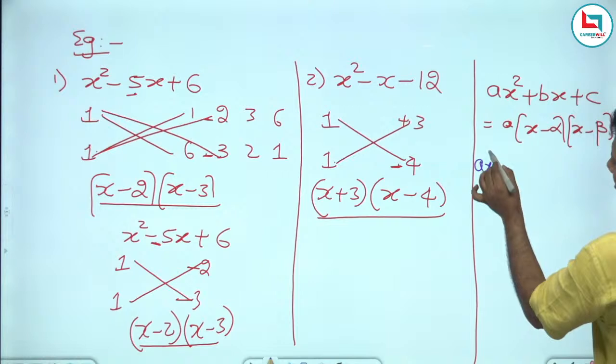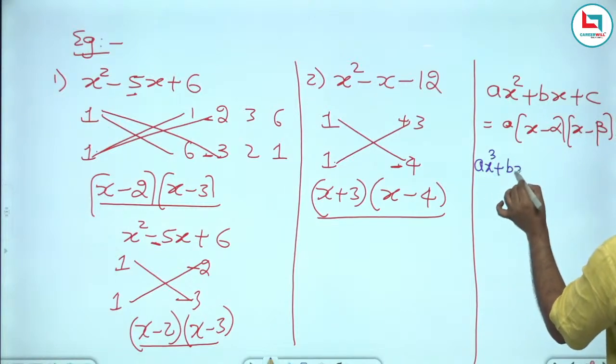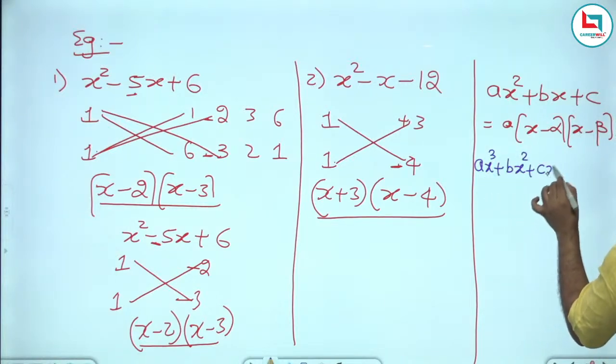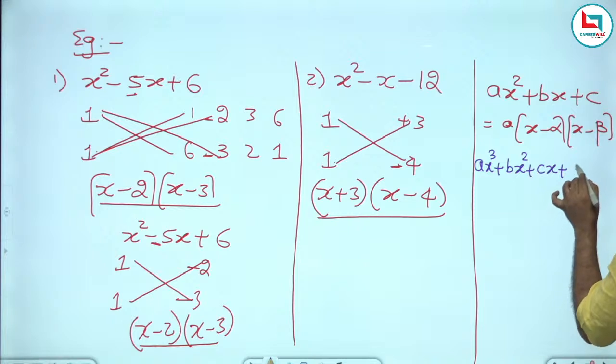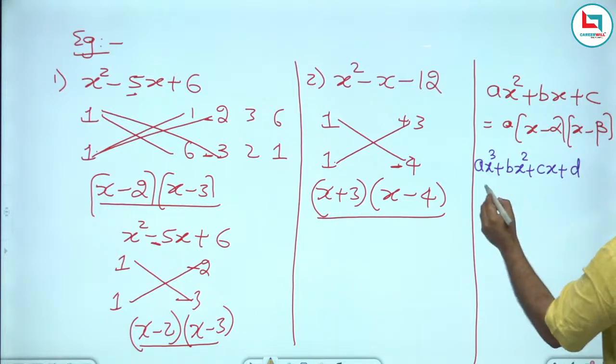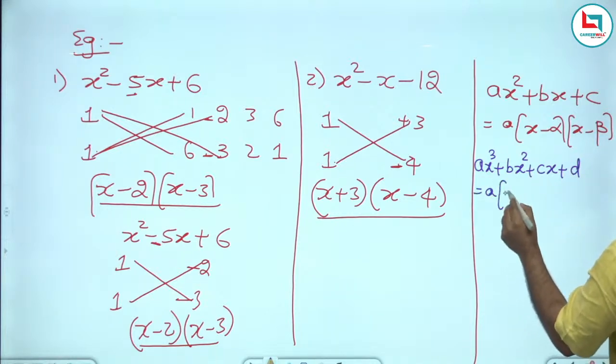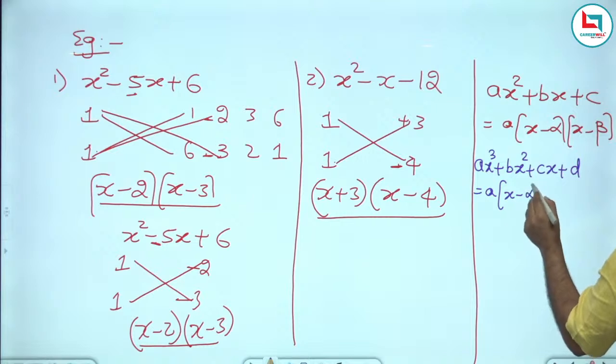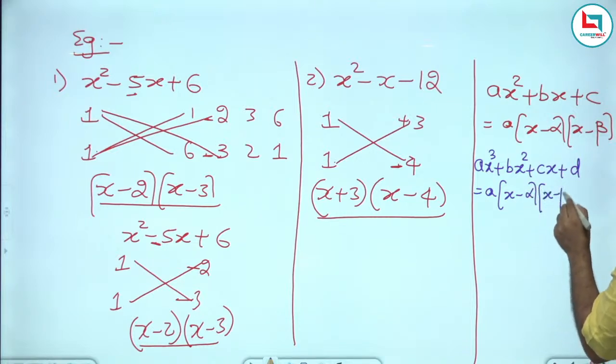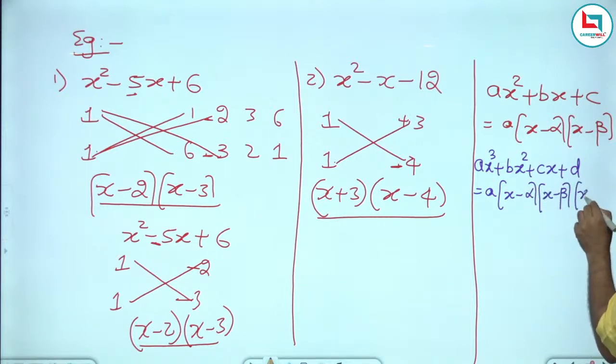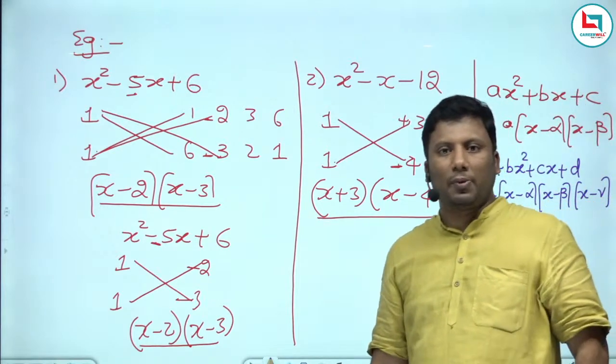Similarly, if it is a cubic, ax cube plus bx square plus cx plus d, this can be written as a into x minus alpha, x minus beta, x minus gamma. Very, very important property.